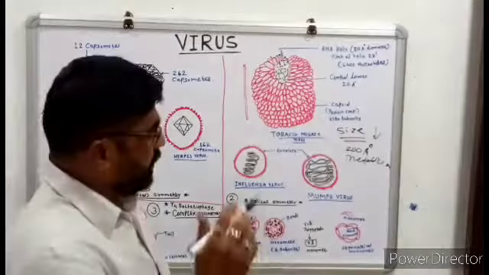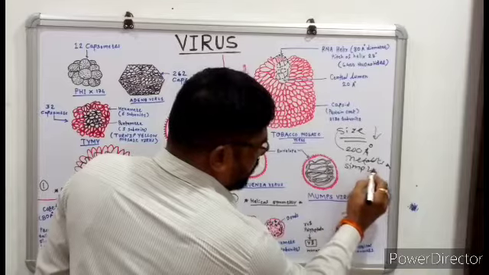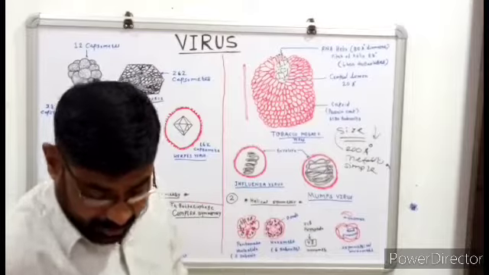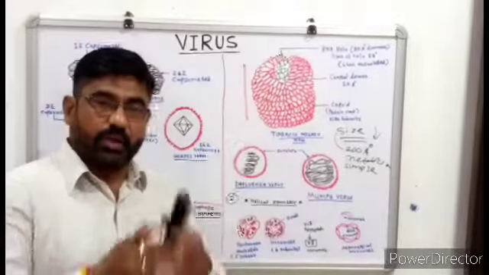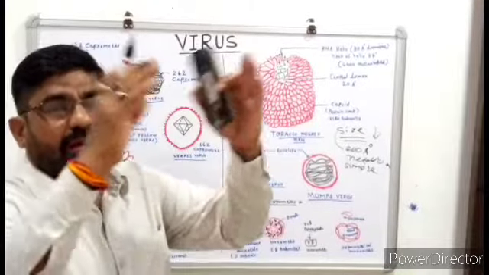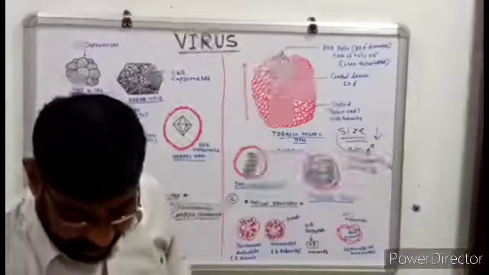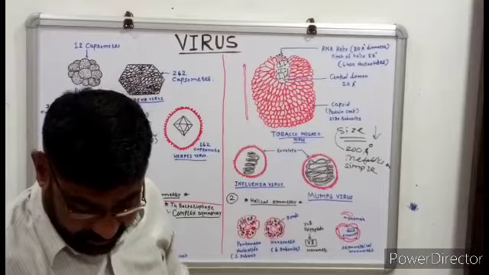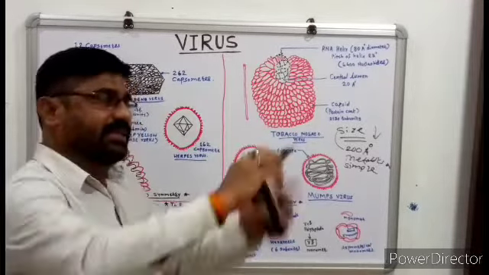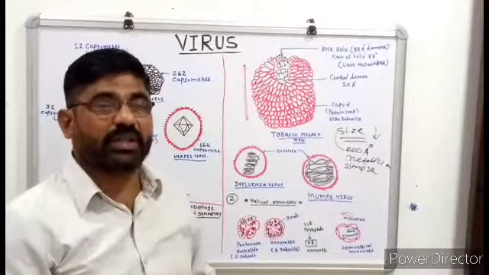The next one, after size, is their structure. Viruses have a very simple structure. They consist of a nucleic acid core. At the core there is nucleic acid, which is covered by an outer proteinous envelope. This differs from the typical cell, in which we can observe a specific protein structure.